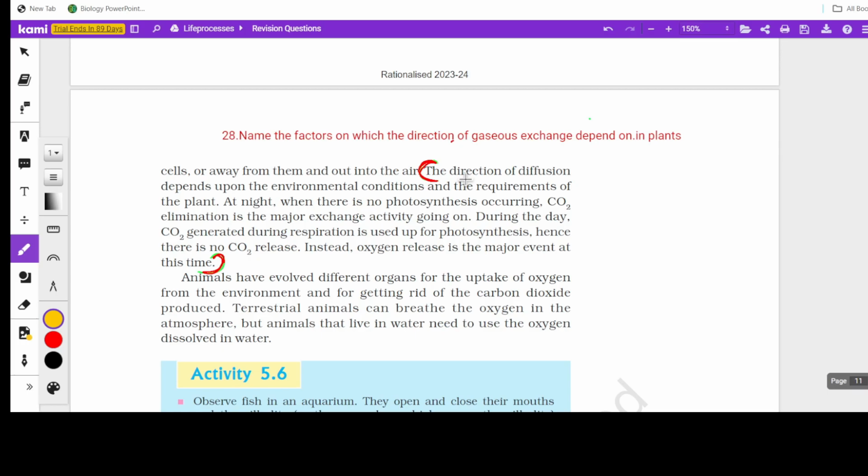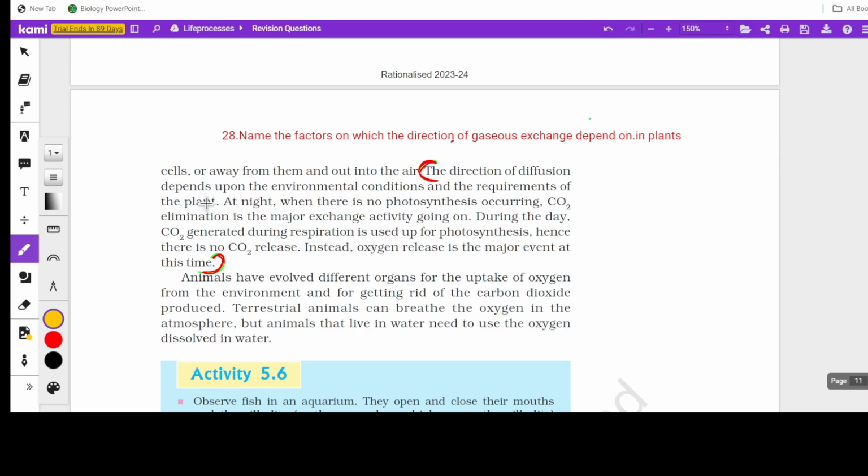So this is a core concept of that part. The direction of diffusion depends upon the environmental conditions and the requirements of the plants. Please get familiarized with these statements. I'm not asking you to learn it by heart, but just get familiarized, because most of the time the questions will be asked using the same statements as in the textbook. So you might have learned the concept, but not got familiar with the textbook statements, and that makes you confused with the questions. So the direction of diffusion depends upon the environmental conditions and the requirements of the plants.